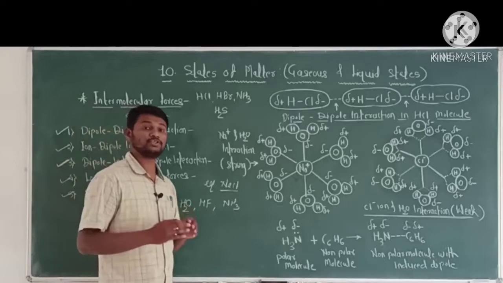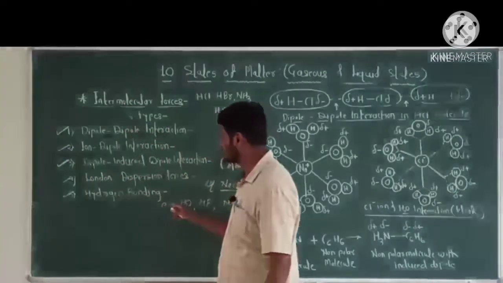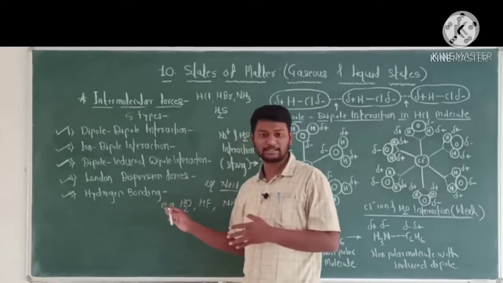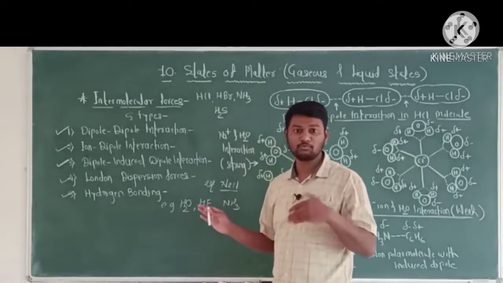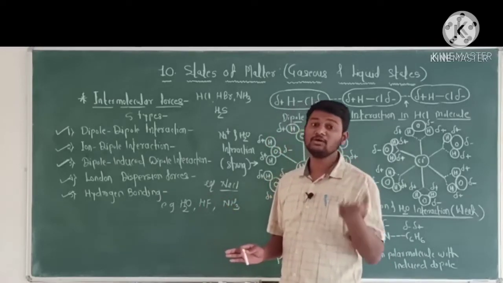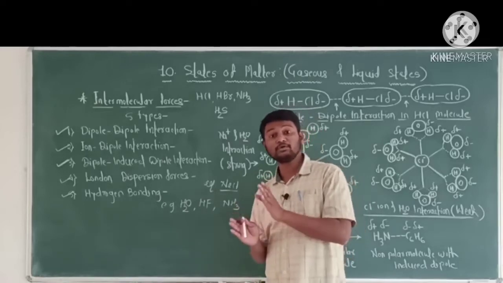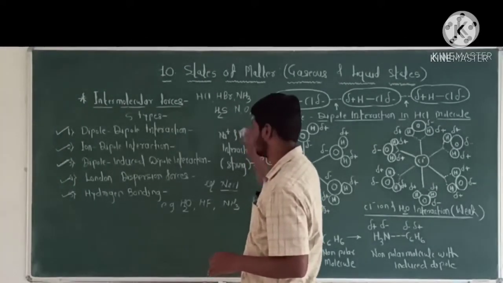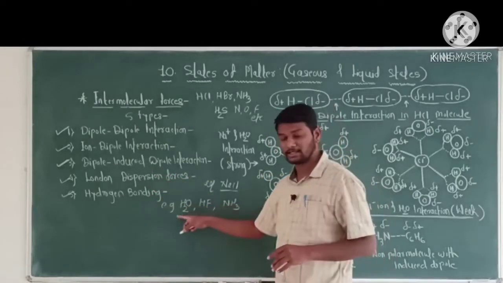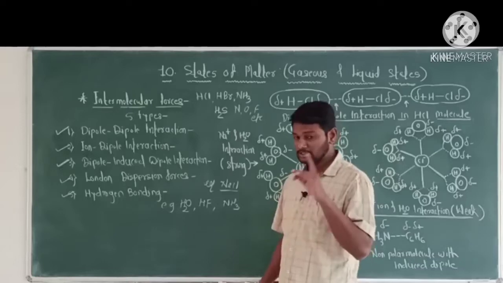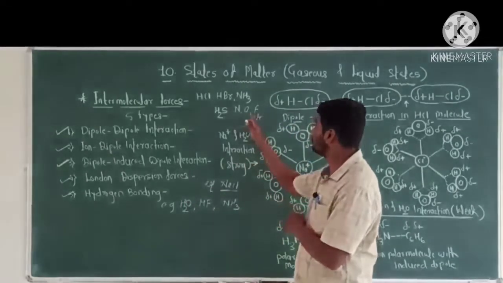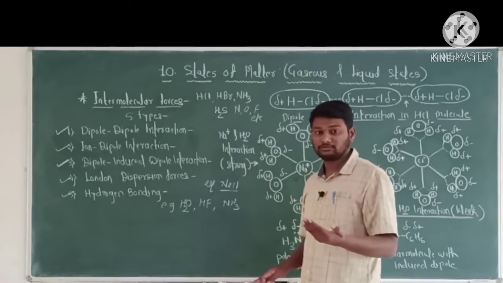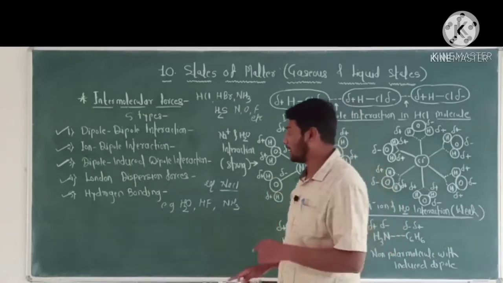Now hydrogen bonding is a special case of a dipole-dipole interaction. In this interaction, the electropositive hydrogen atom which carries partial positive charge is bonded to an electronegative atom, that is nitrogen, oxygen, fluorine, etc., and develops the electrostatic force of attraction, which is called hydrogen bonding.